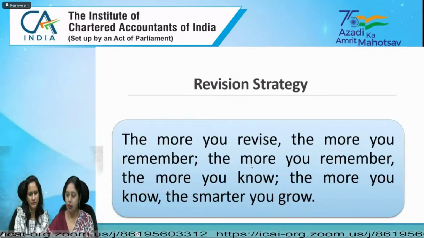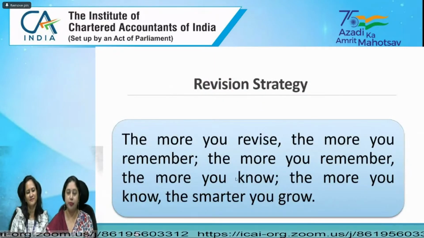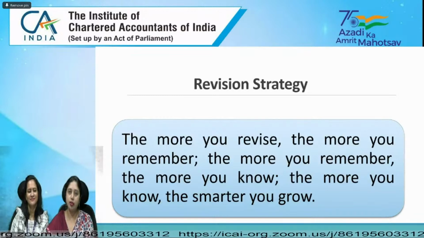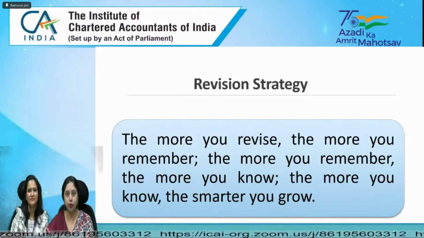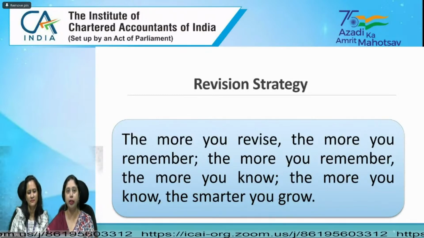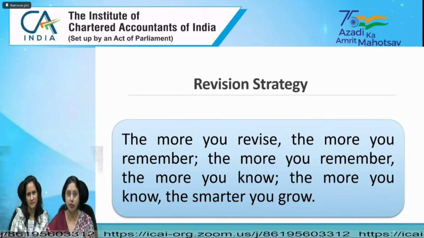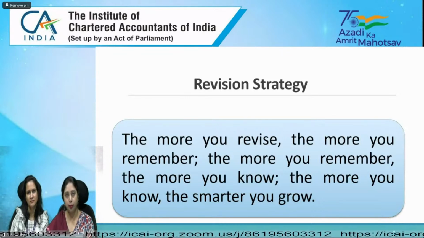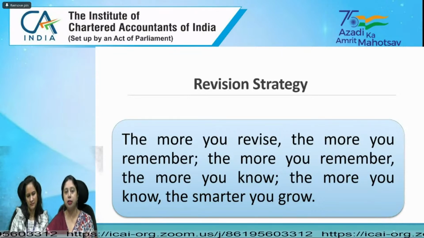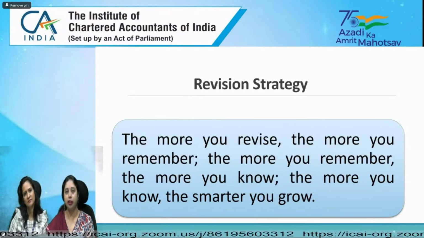Now we come to the revision strategy. That is very important, because as I told you, whatever you have done during this preparation time, if you do not get the time to revise it before the examination, it is as good as you have not done it in the first place. So whatever you are preparing, plan the strategy so that you can revise it within the stipulated time period of 2 days.